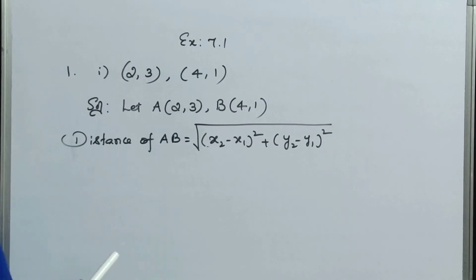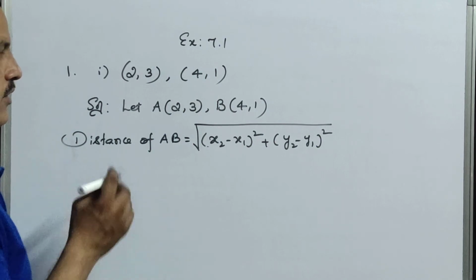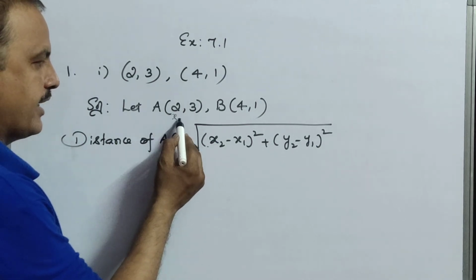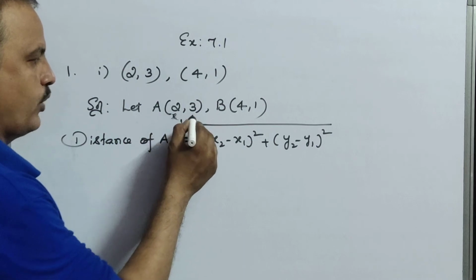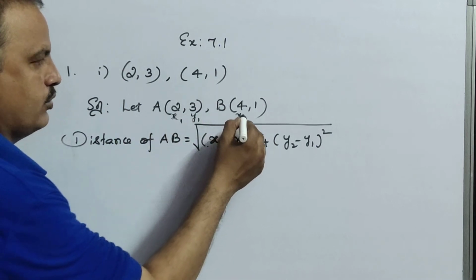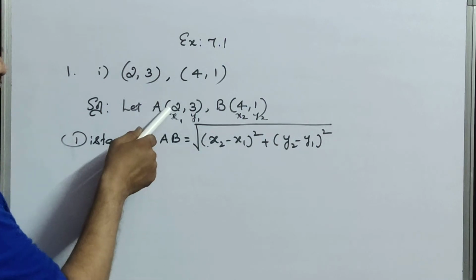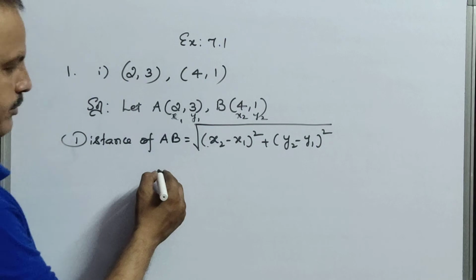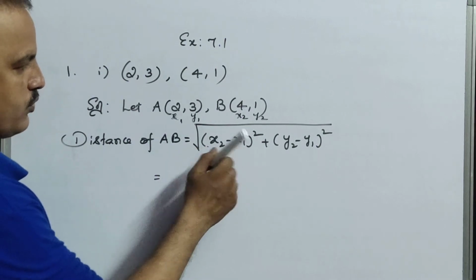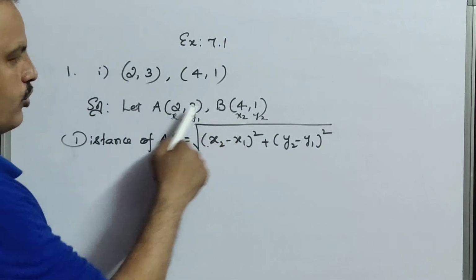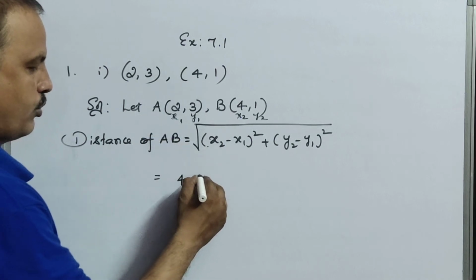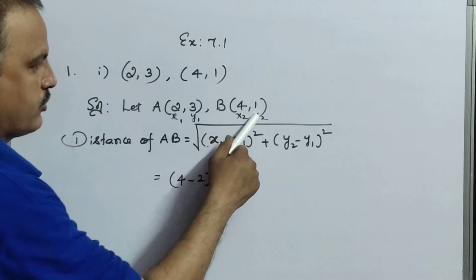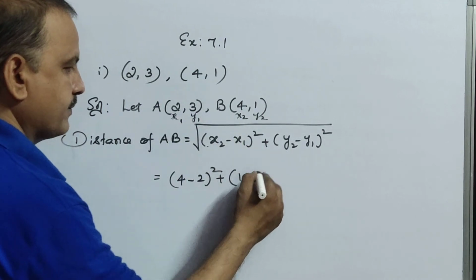For our clarification, take a pencil and write here x1, y1, x2, y2. This is the x coordinate, this is the y coordinate. Then you will never commit a mistake. So x2 minus x1: x2 means 4, x1 means 2. So (4 minus 2) whole square plus y2 minus y1, so (1 minus 3) whole square. Okay children?